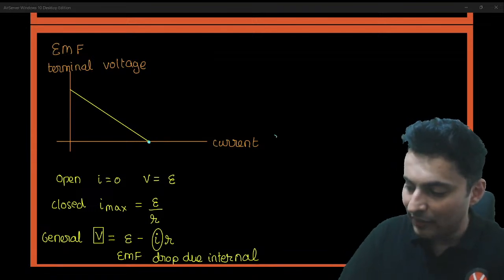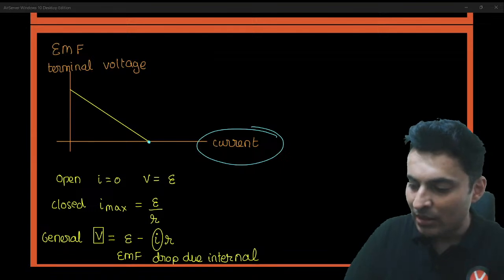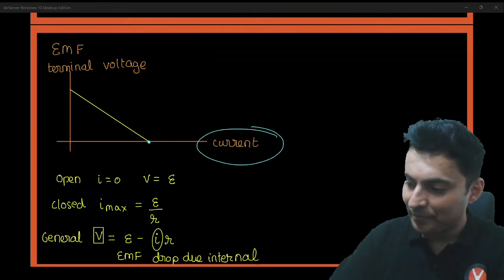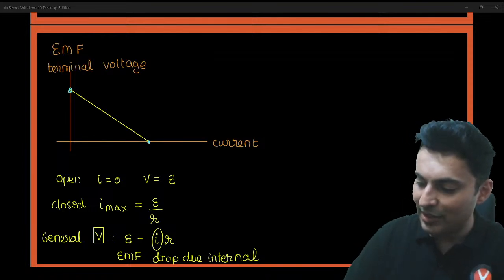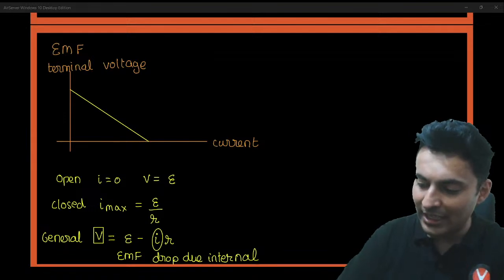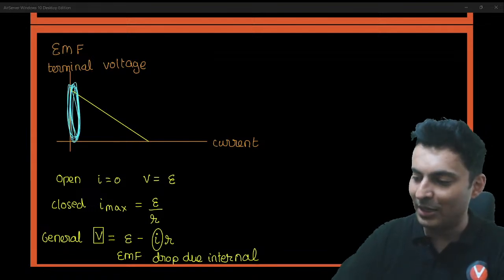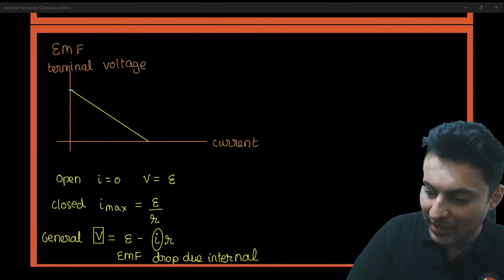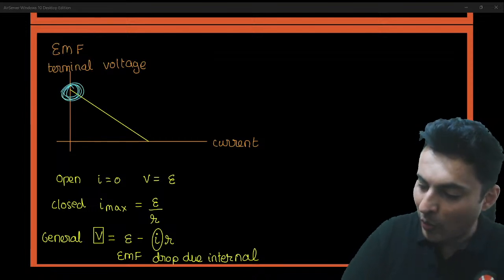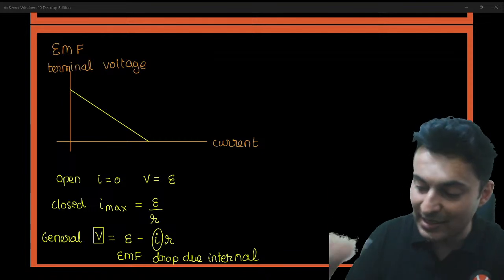This point refers to maximum current, and this point refers to no current but maximum terminal voltage.